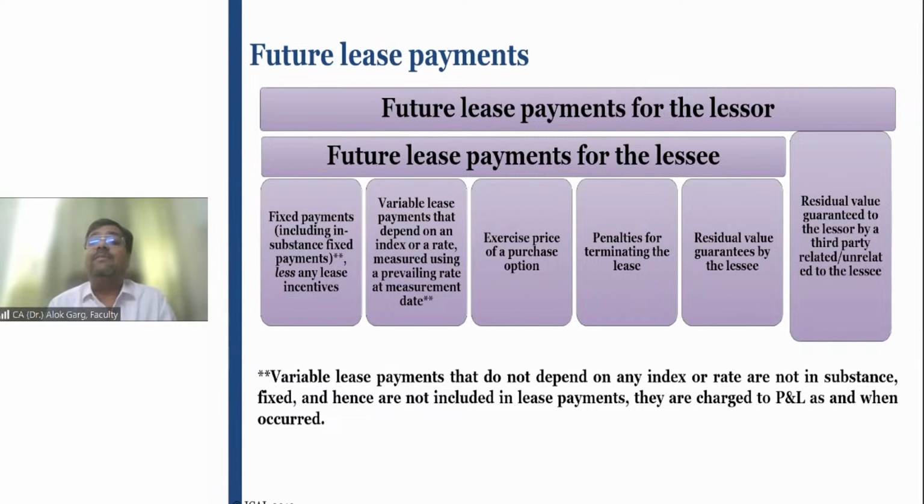Residual value guarantees by the lessee. Lessee has told that, Mr. Lessor, I'll pay you a residual value of 25,000 rupees. So if there is any residual value which is guaranteed by the lessee, that will also form part of your minimum lease payments, right?